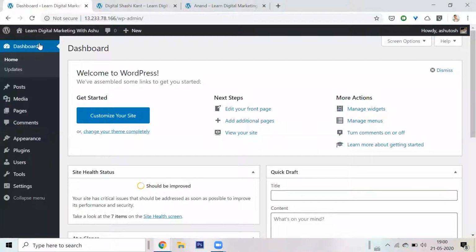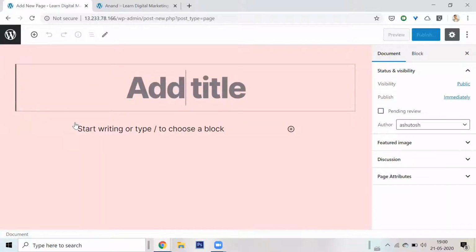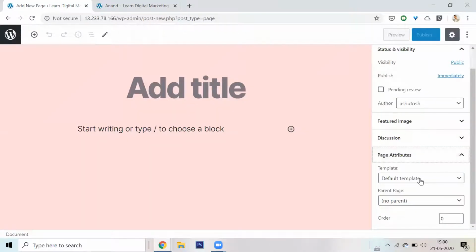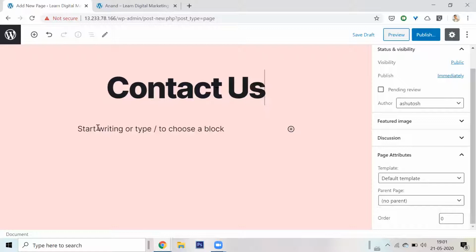Evidently, I have to create a contact us page, so I have to add a page. I'll go to Pages and click Add New. Sometimes WordPress themes, and the theme is nothing but the dress that your WordPress install is wearing, like a libas, also have a way by which you can add a template for contact us pages. Let me see if there is something available. On the right side under page attributes, there is a template. There is a cover and a full width template. No, I can't find a contact us template. No problem. Let me create a contact us page. So this is a contact us page. All right.